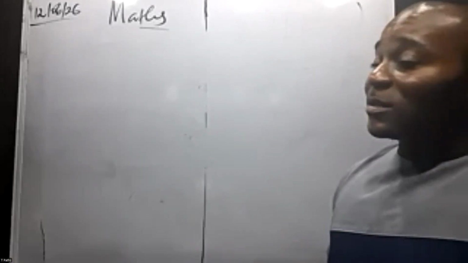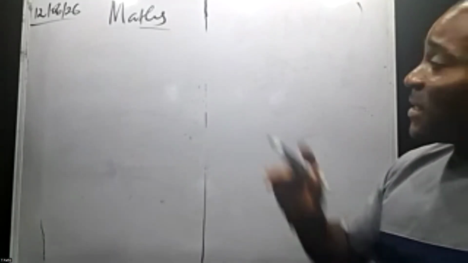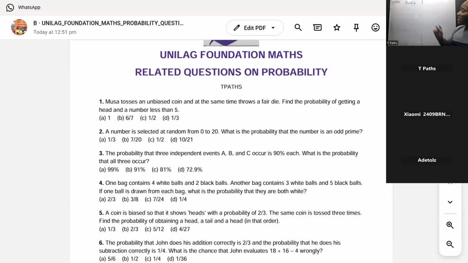A number is selected at random from 0 to 20. That means 0 is also inclusive and 20 is also inclusive. So what is the probability that the number is an odd number?